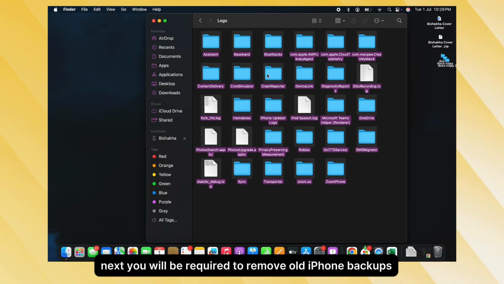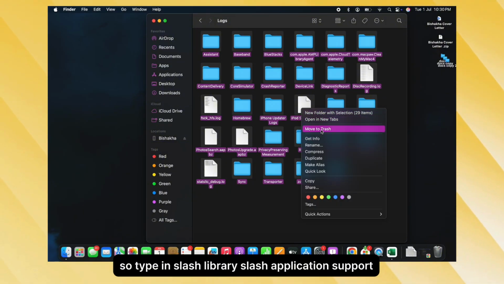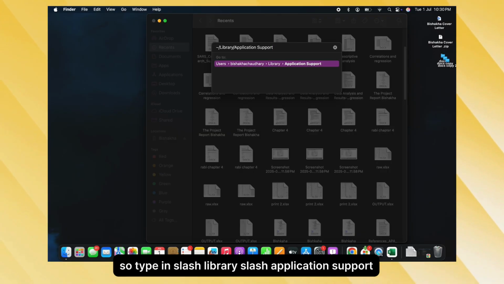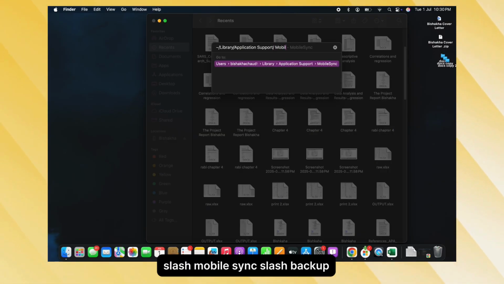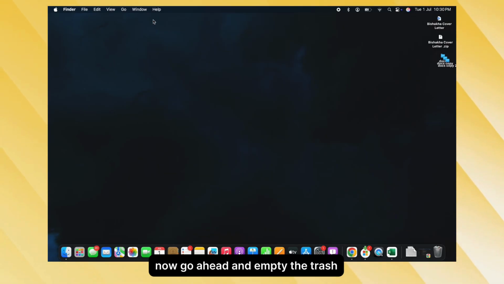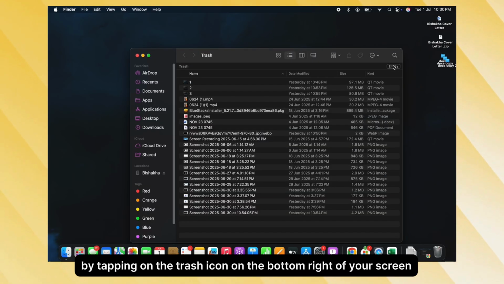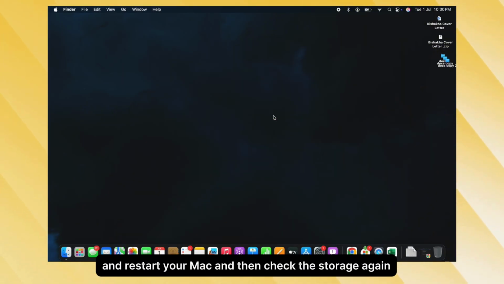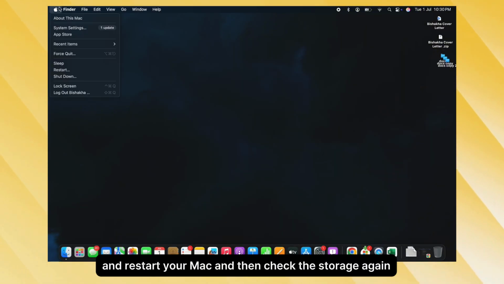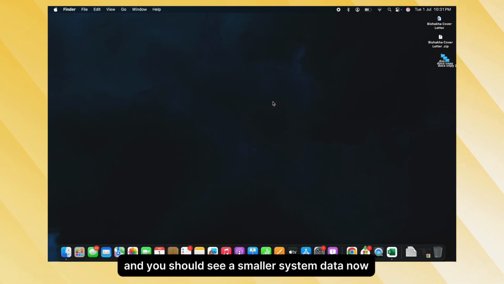Next, you will be required to remove old iPhone backups. So type in /Library/Application Support/MobileSync/Backup and delete old device backups you don't need. Now go ahead and empty the trash by tapping on the trash icon on the bottom right of your screen and restart your Mac, and then check the storage again and you should see a smaller system data now.